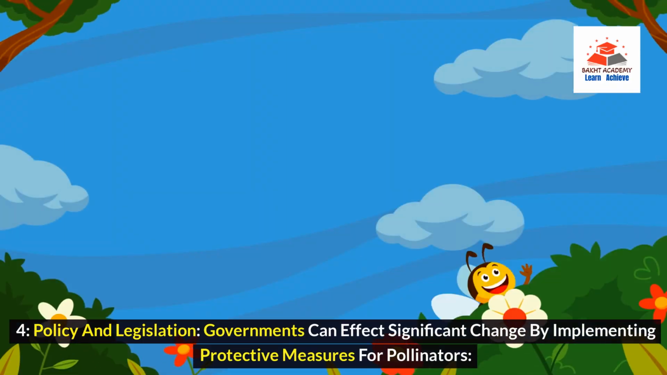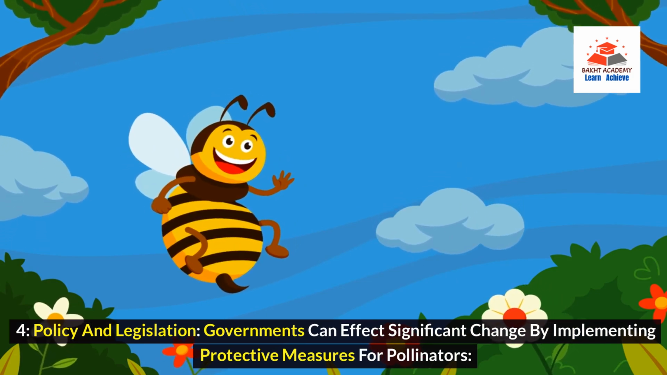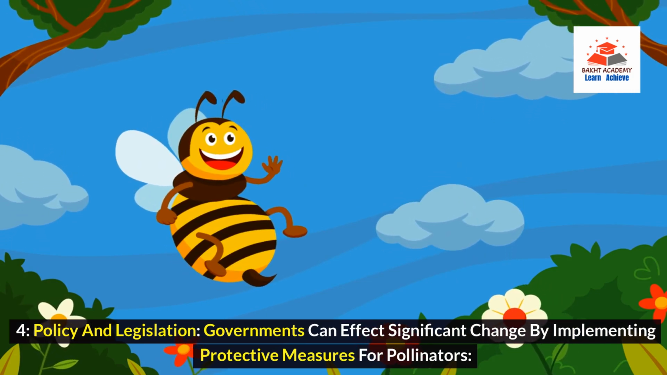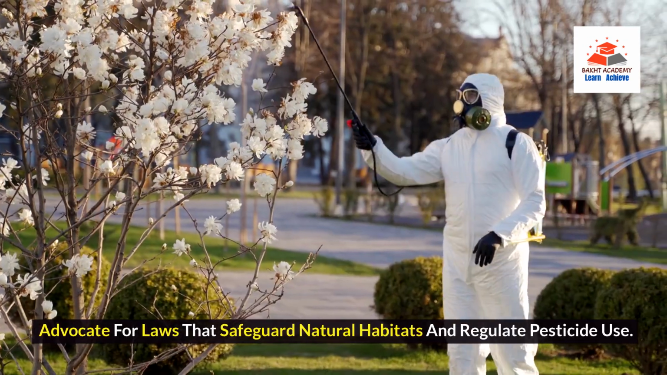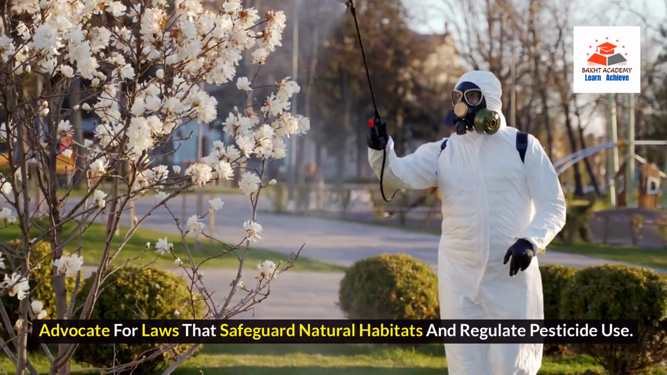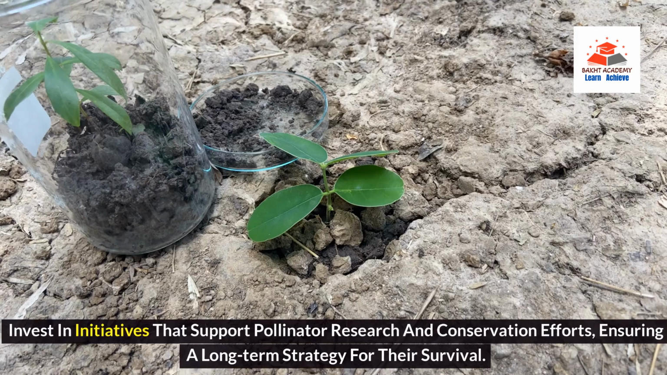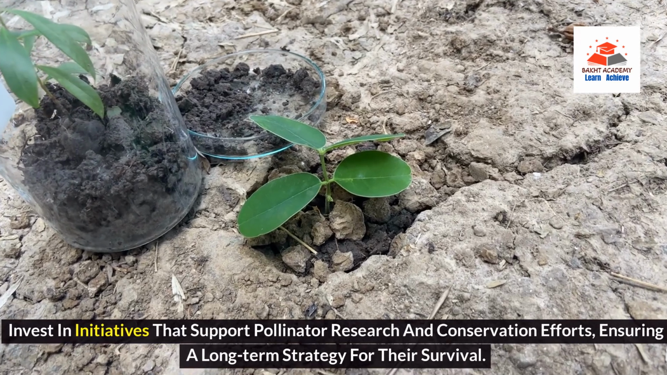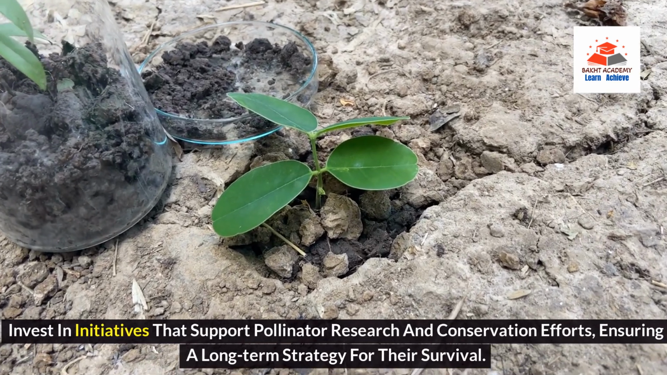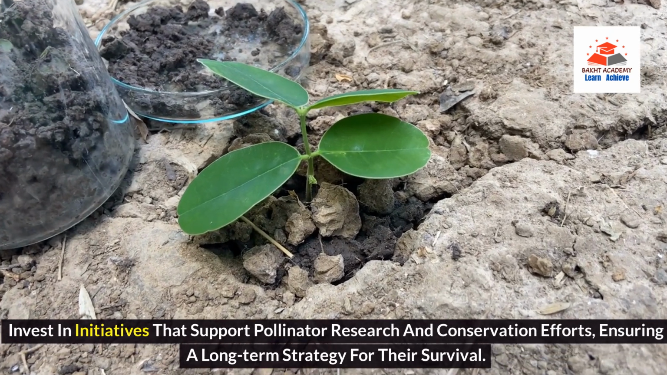4. Policy and legislation. Governments can effect significant change by implementing protective measures for pollinators. Advocate for laws that safeguard natural habitats and regulate pesticide use. Invest in initiatives that support pollinator research and conservation efforts, ensuring a long-term strategy for their survival.